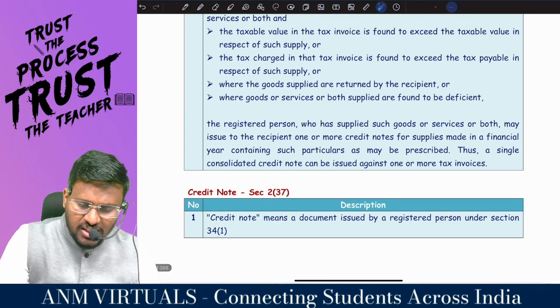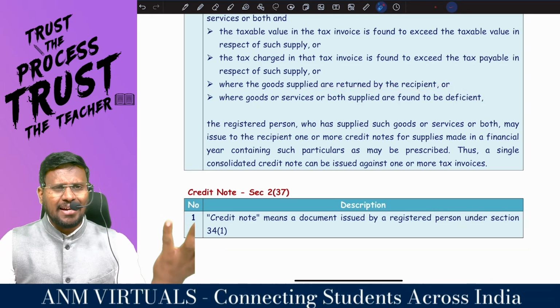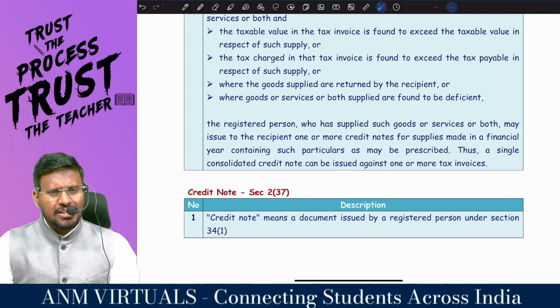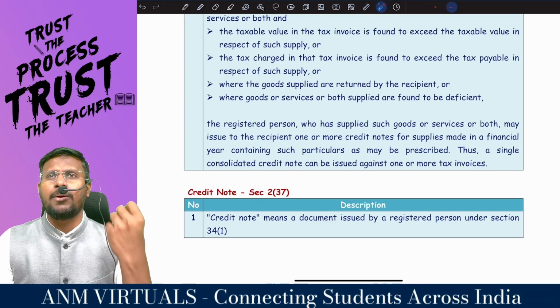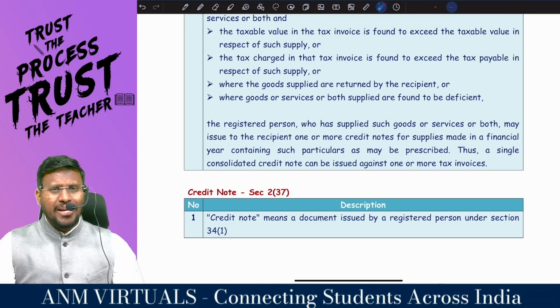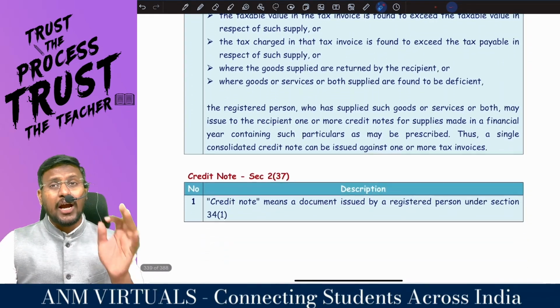And where the goods or service or both supplied are found to be deficient. He said that, sir, these goods are not usable. I am going to put them in the dustbin. For these goods, I am not going to pay you the amount. That means, sir, it is irrecoverable. Bad debt. I am going to credit you. So in this, how many circumstances? 4 circumstances. That's why it is 34. There are 4 circumstances in which I will credit you.